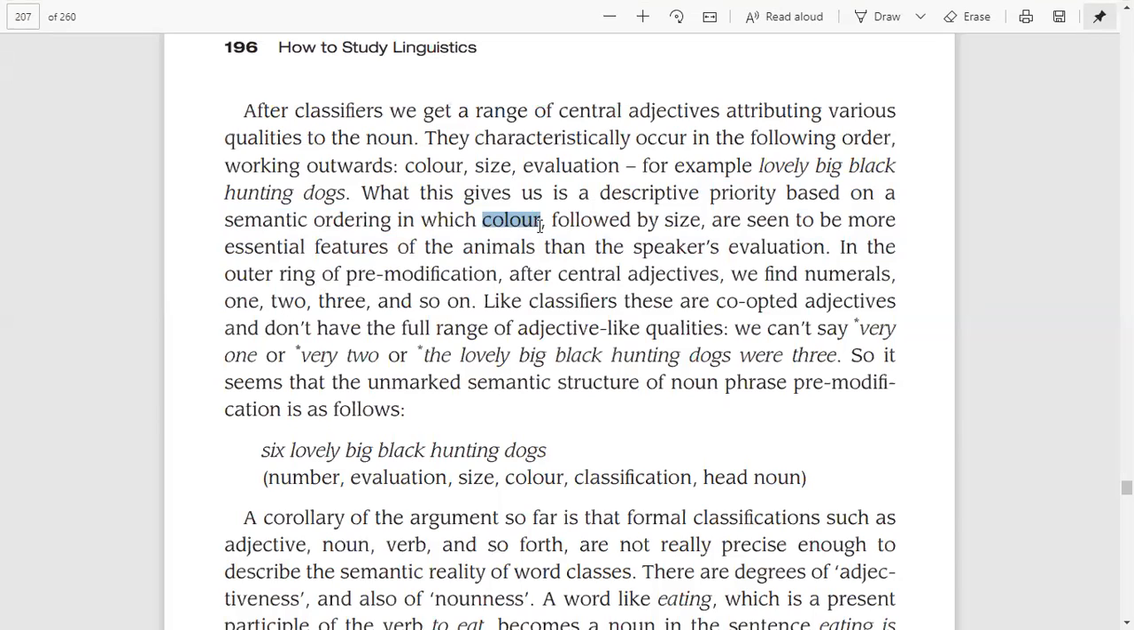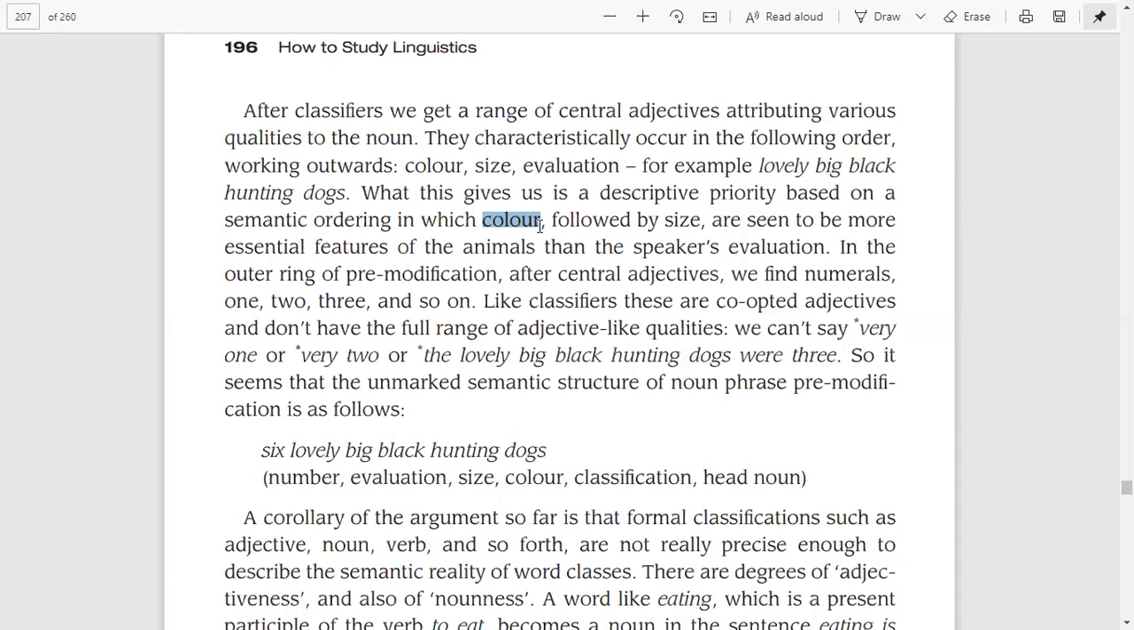When the adjective of color is being followed by the adjective of size, this is attributed to the essential features of the animal, rather than the speaker's evaluation. So when the adjective of color follows the adjective of size, it shows that this is an essential feature of the animal, right? Not the speaker's evaluation.